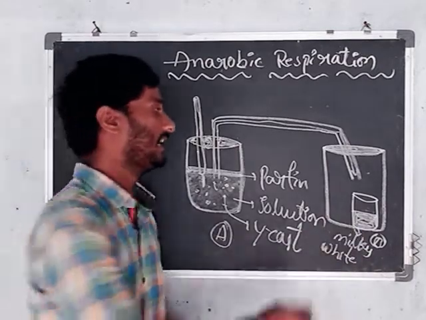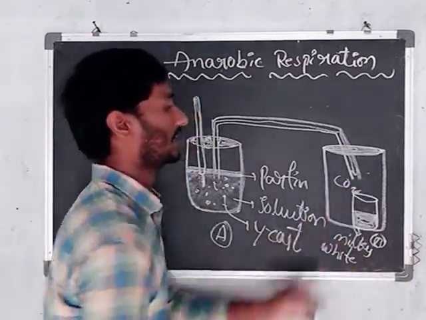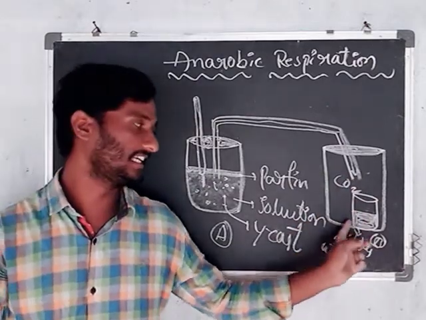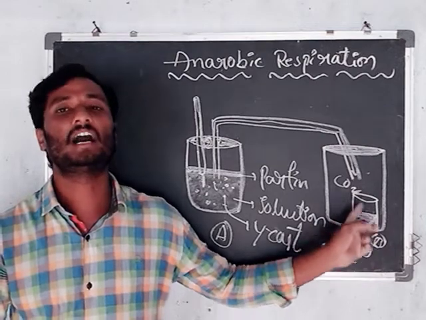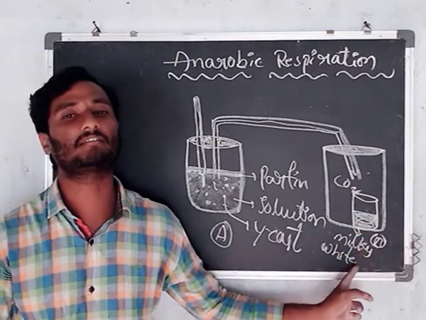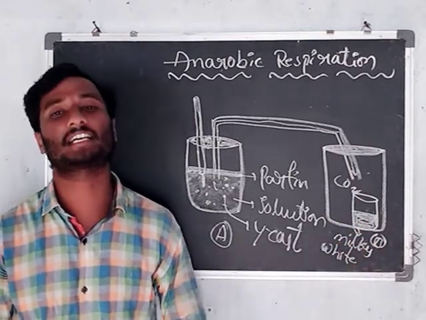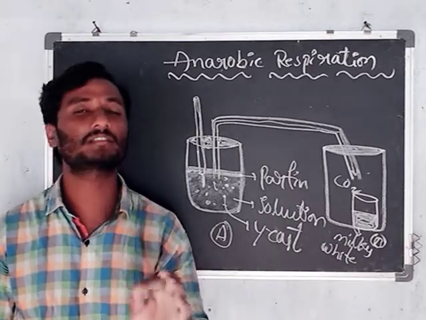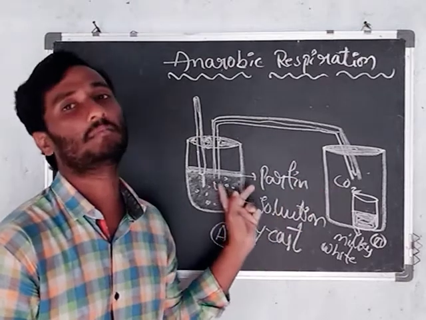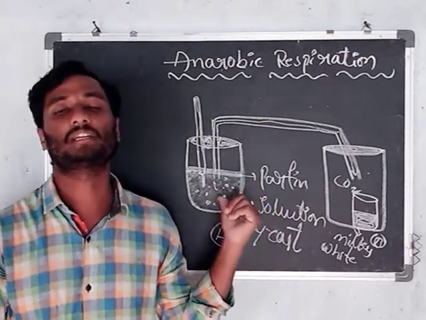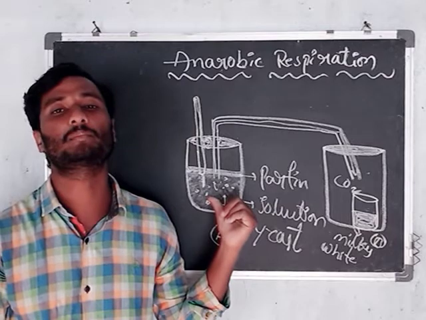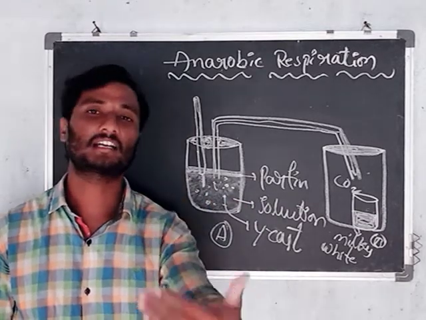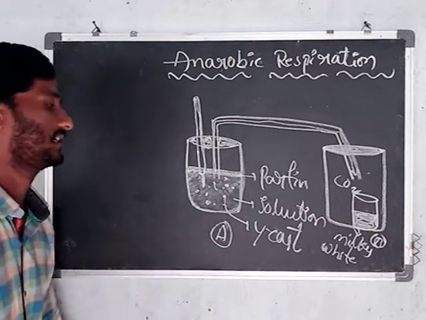The carbon dioxide reacts with the lime water and the lime water is converted into milky white color. The milky white color shows the carbon dioxide released by yeast, because yeast participates in anaerobic respiration. That is the carbon dioxide activity of yeast.